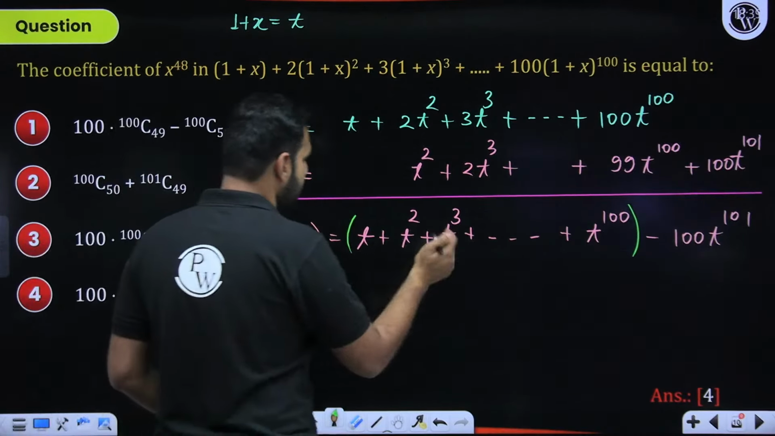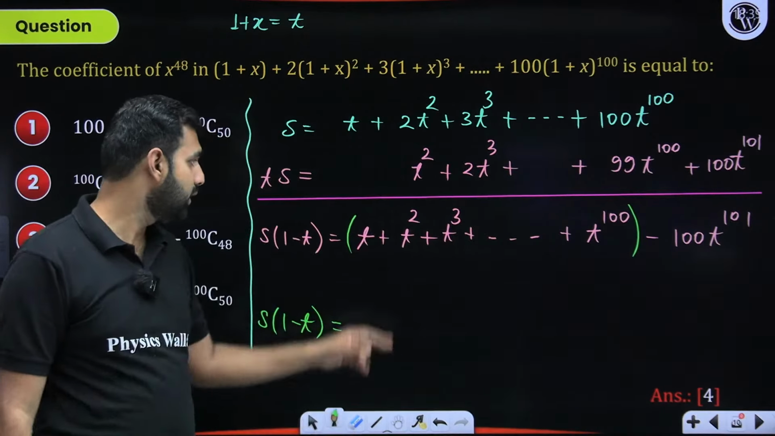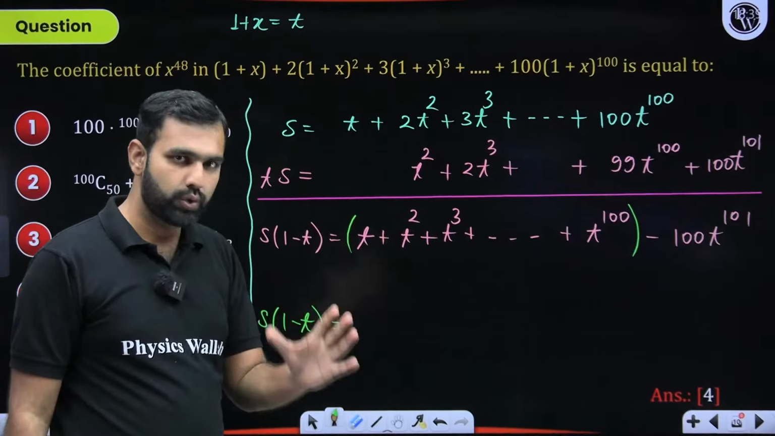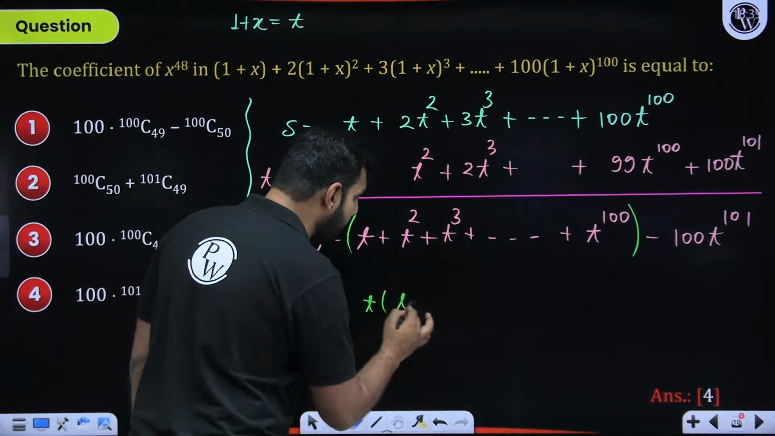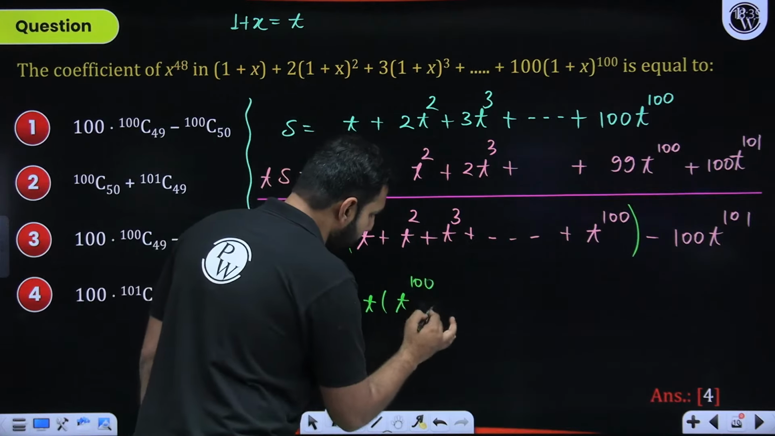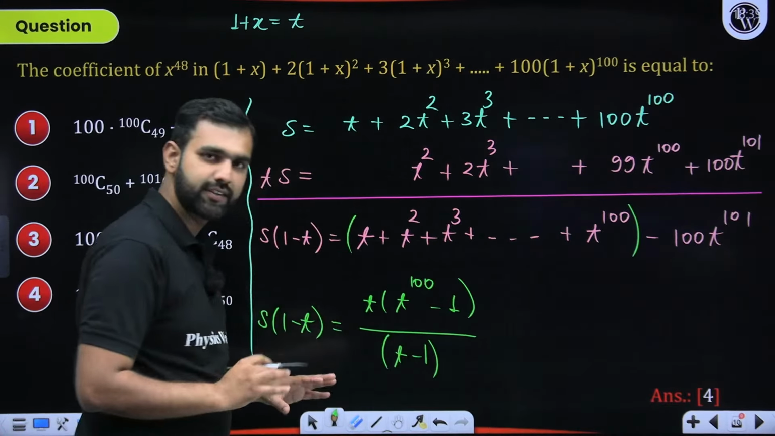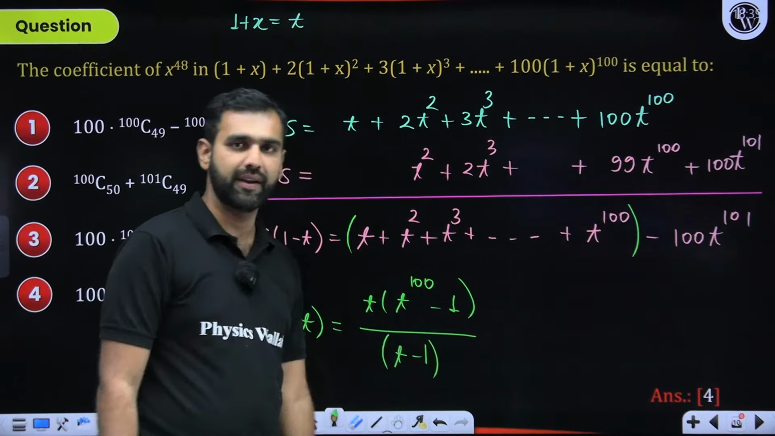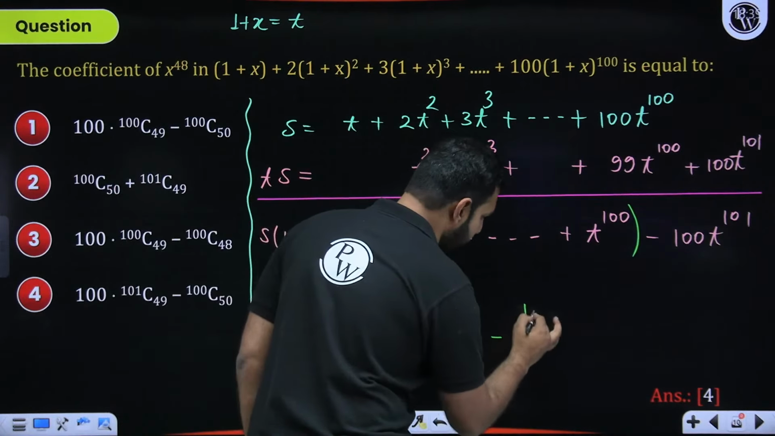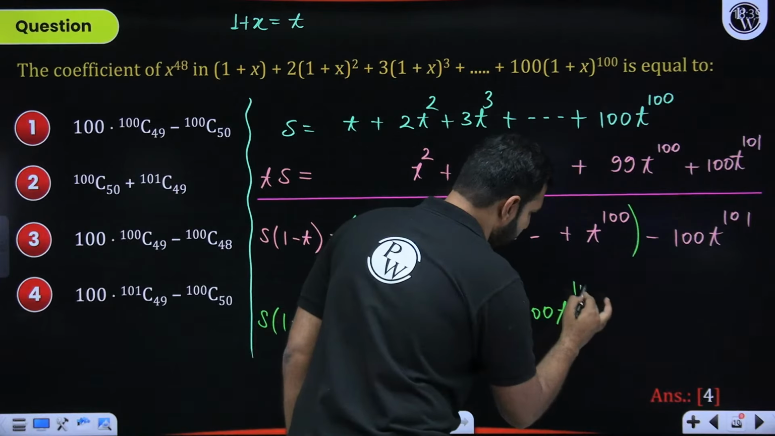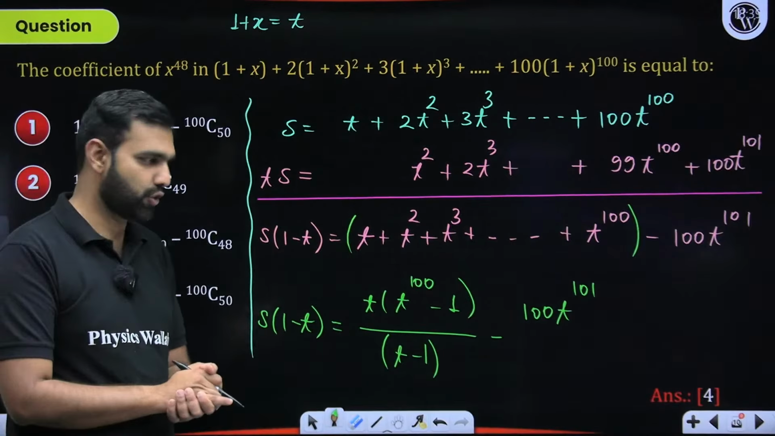But here, when you look at this part, this is clearly a GP: t, t square, t cube. So 100 terms are there, t to the power 1 to t to the power 100. So we know the sum of this: a, which is t, times r to the power n minus 1 divided by r minus 1. Did you understand this comfortably? a times r to the power n minus 1 by r minus 1, that's the sum of n terms of a GP. Minus 100 t to the power 101. Are you all there with me on this without any confusion or hesitation?